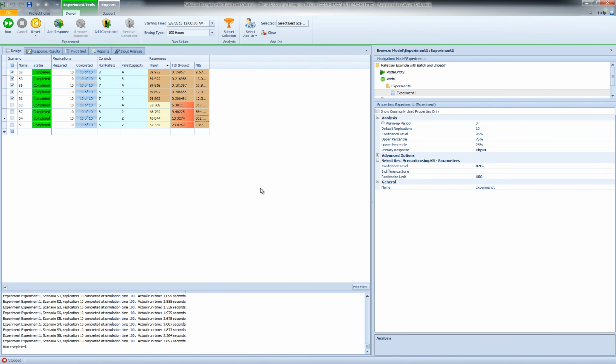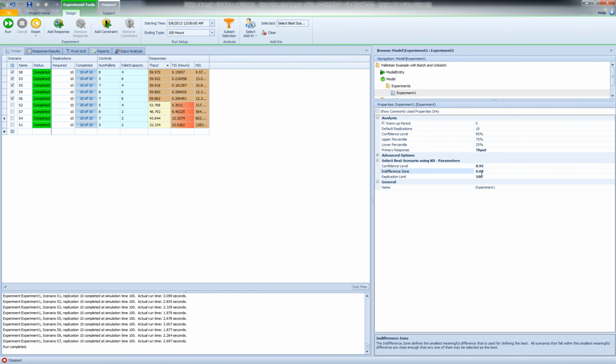So we say OK, and when we activate the KN add-in, we have a new set of properties for our experiment. Now we have the confidence interval that is used in the statistical tests, and we have this indifference zone that tells us the minimum practical difference that matters to us. So let's assume that we do not care about a difference of less than 0.02 in terms of the throughput.